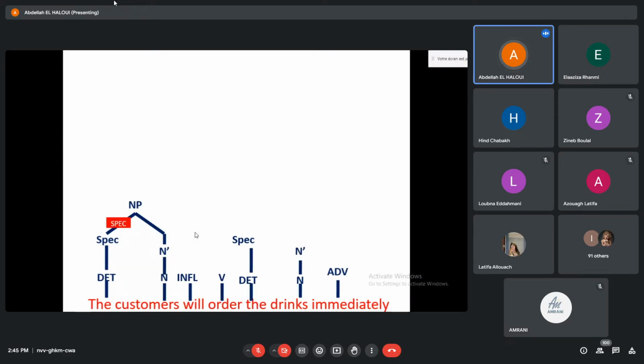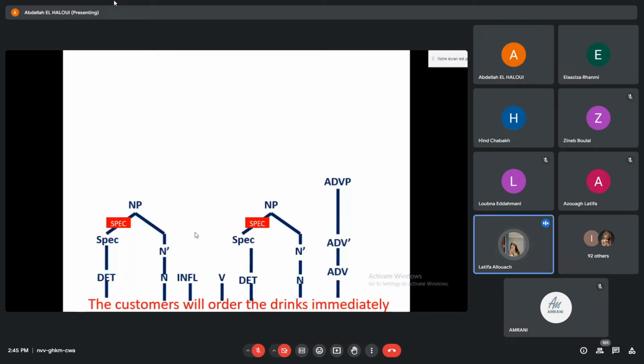We project the noun into N bar, getting an NP with its specifier determiner. So 2 NPs. Then I will project the adverb itself. I project the adverb phrase into adv bar, and then adv P.